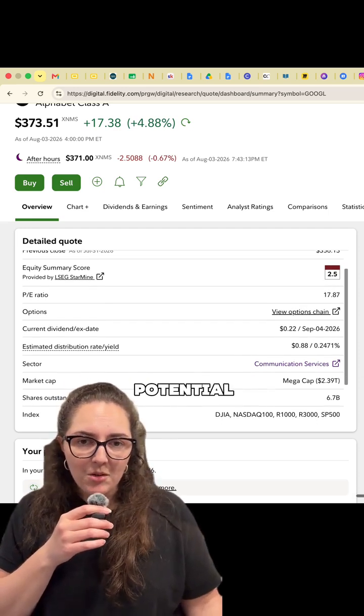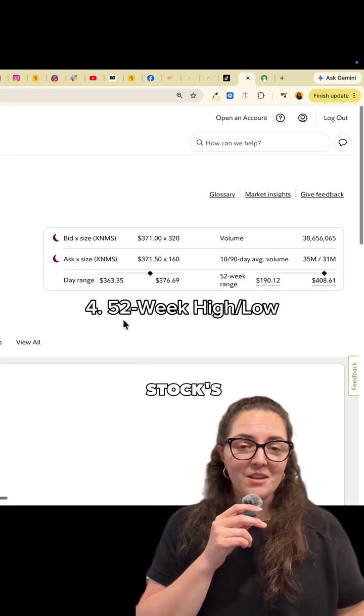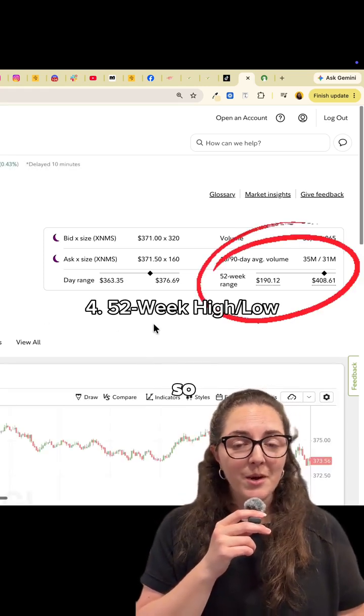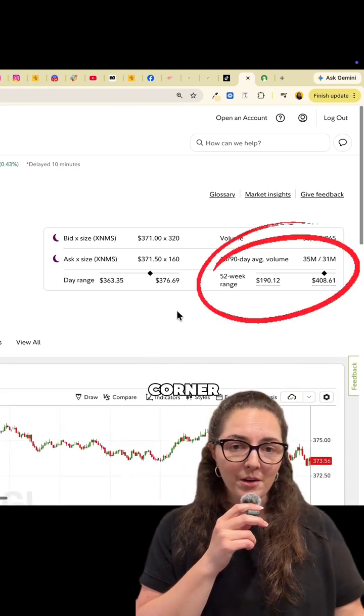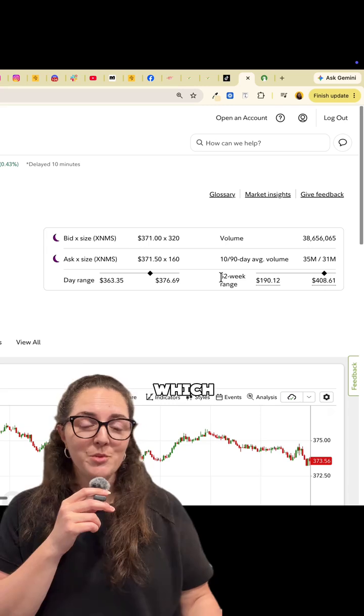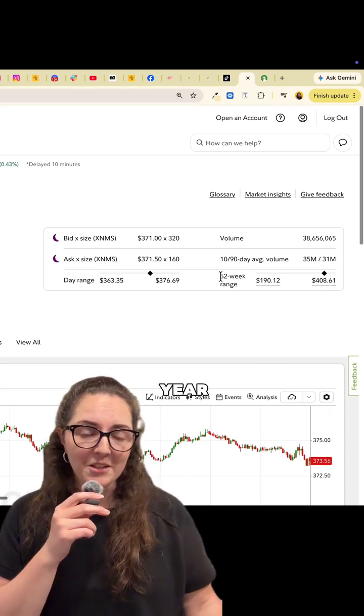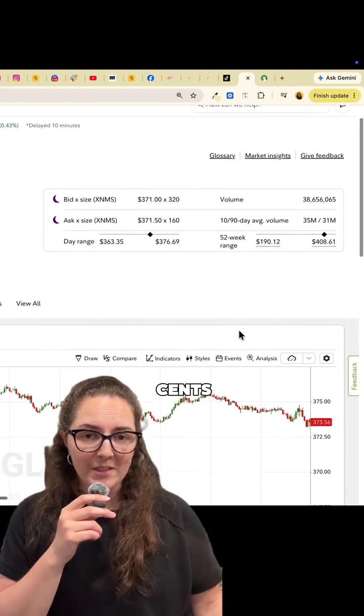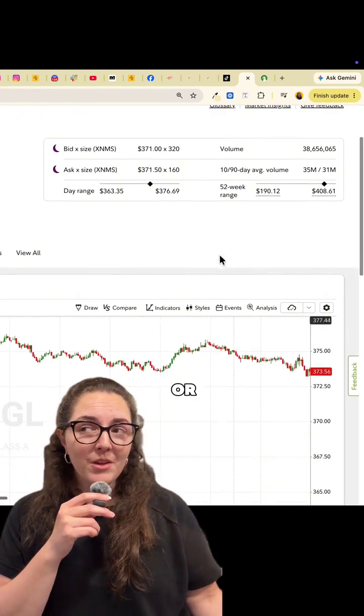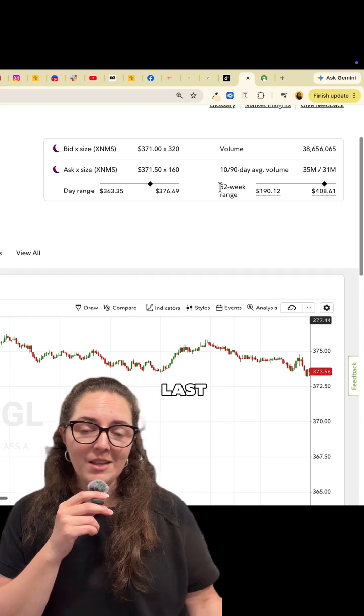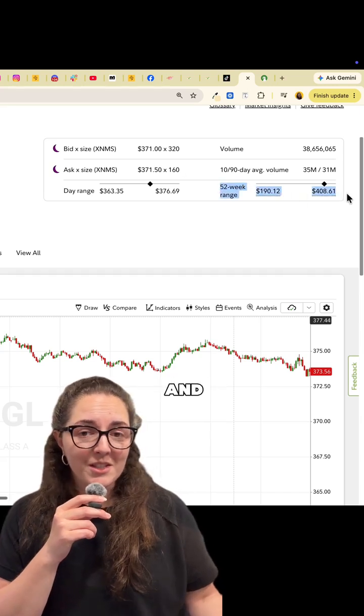The fourth criteria I check is the stock's 52-week high and low. So I can see this up here in the right-hand corner. Its 52-week low, which means the lowest price it's been in the last year, is $190.12, whereas its 52-week high, or the highest amount that it's traded at in the last year, is $408.61.